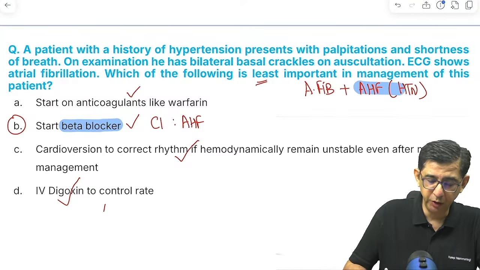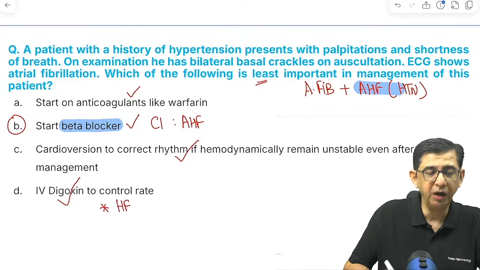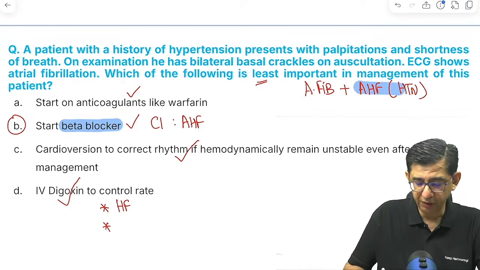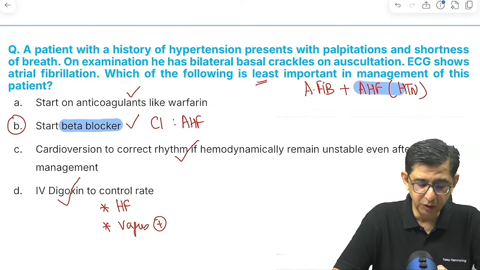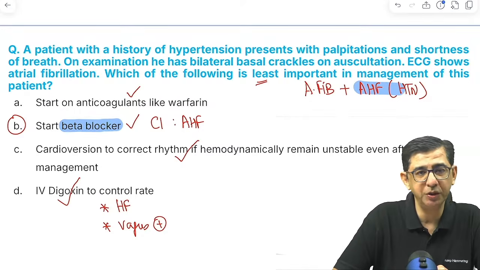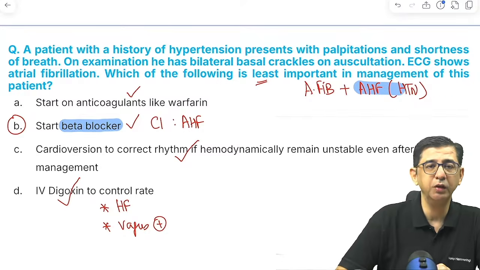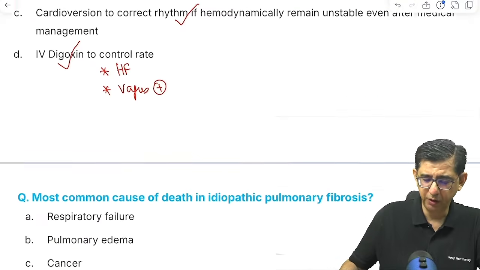So why am I using digoxin? It will treat my heart failure. And it also will be having a vagus activation. Because of that vagal activation, it will be able to control the ventricular rate in this patient. So at this moment, the answer in this question would be option number B. That is beta blocker, which can be given for this patient. So I think we are sorted.